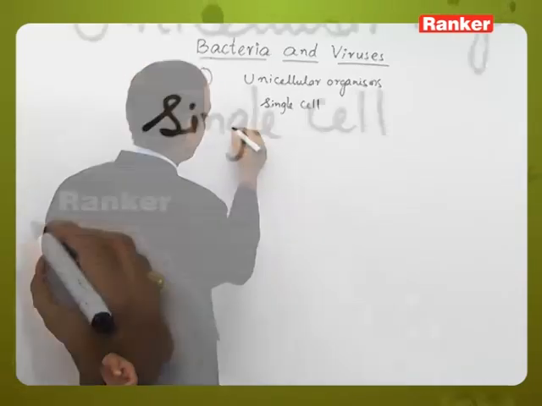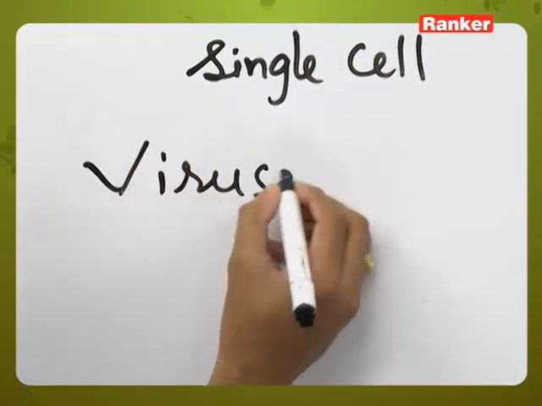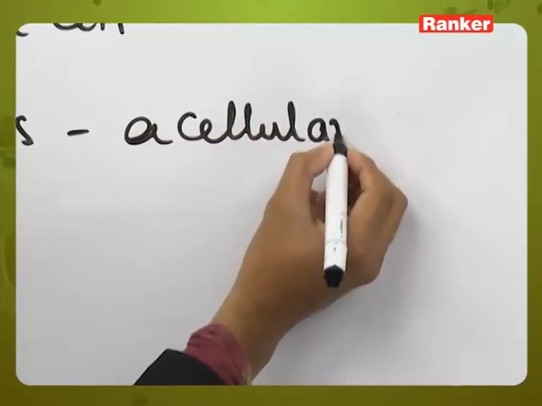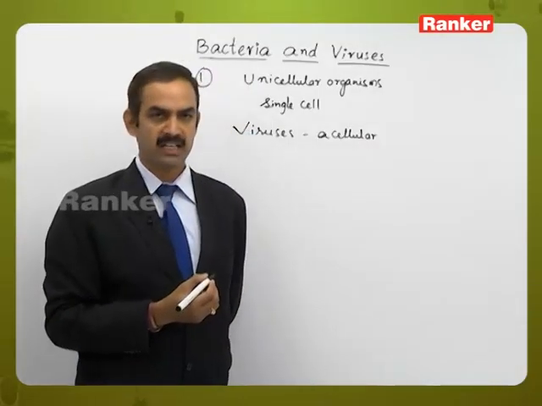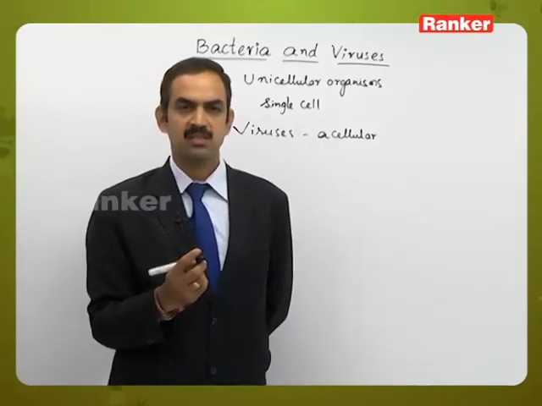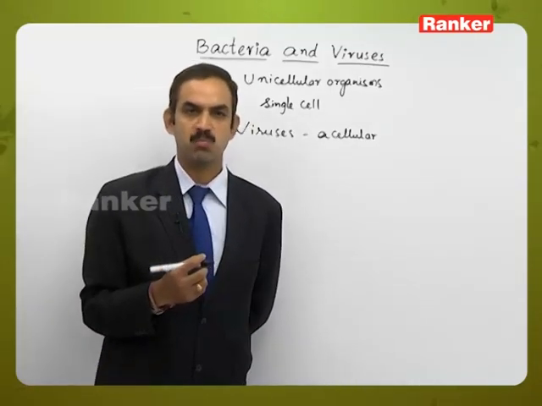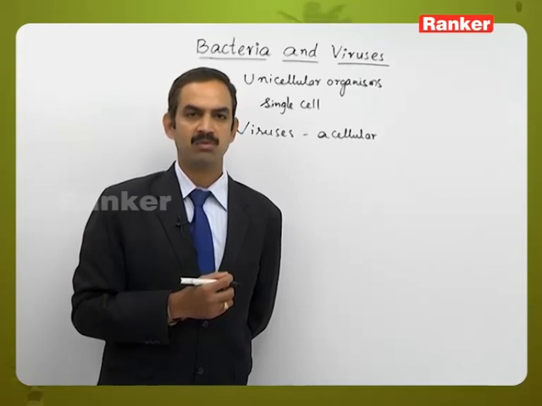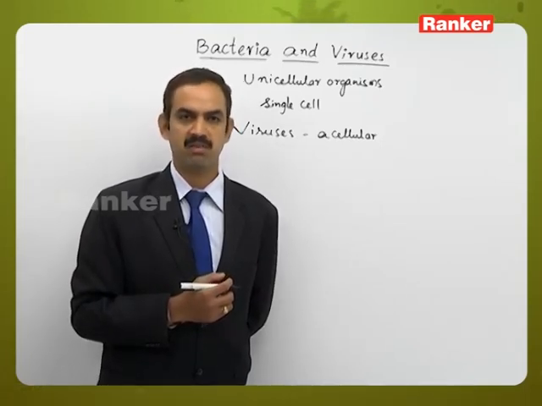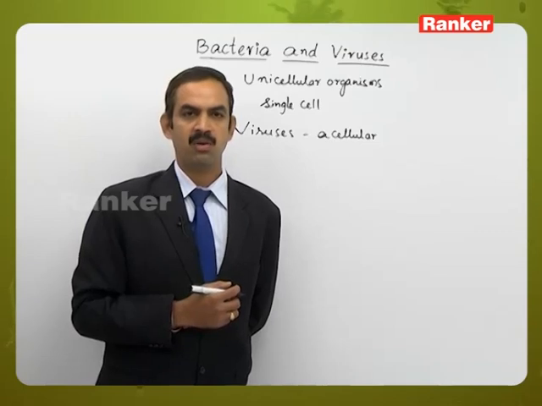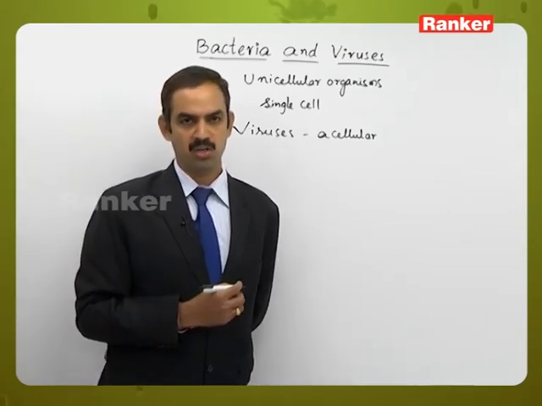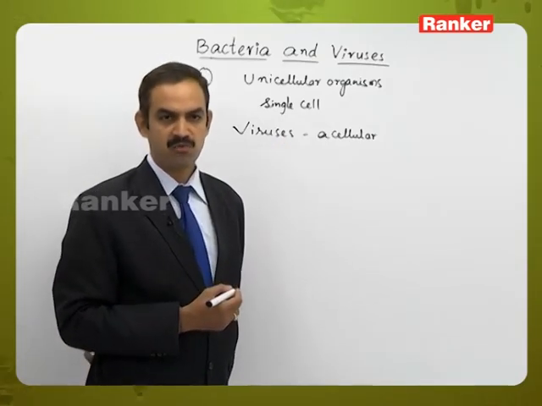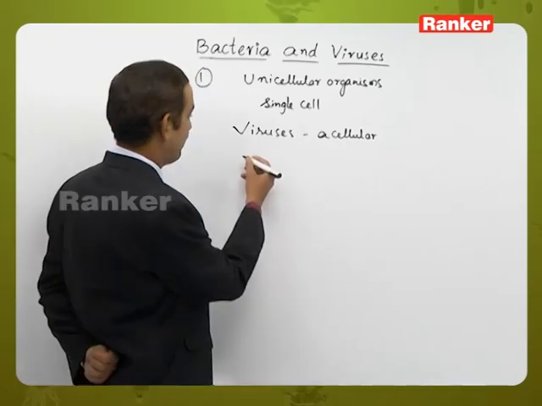In the given options, we can consider the first one as viruses. Viruses are considered to be acellular in nature. Acellular means they do not have cellular organization, so they do not have a cell wall and they do not have a plasma membrane. But we consider them living organisms because they have a genetic makeup like that of other living organisms, with the help of a DNA or RNA molecule. But as we consider viruses acellular, they will not be part of unicellular organisms, so we can leave it.